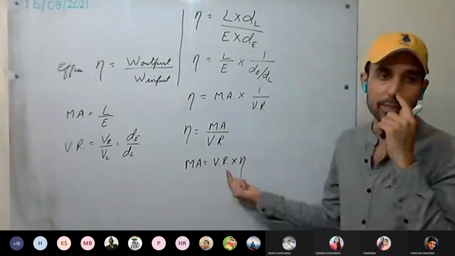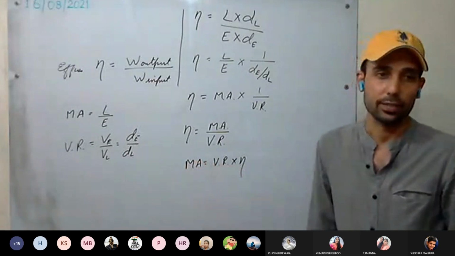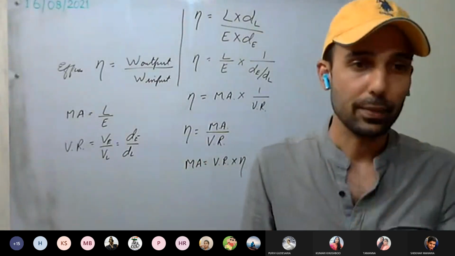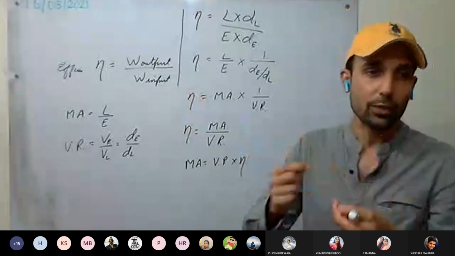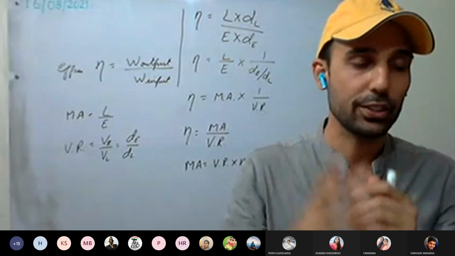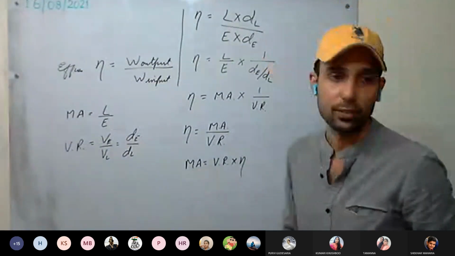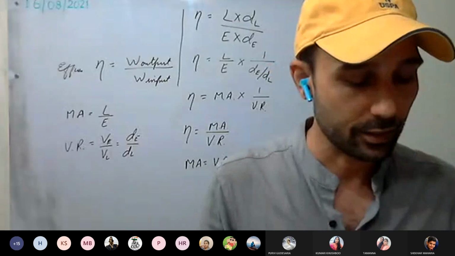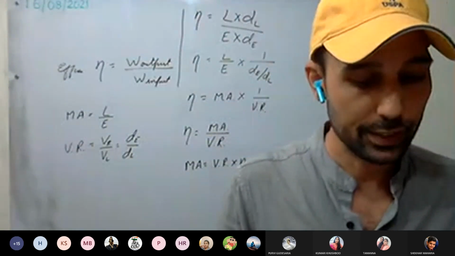But since our machine is not ideal, the mechanical advantage is always less than the velocity ratio. Due to friction, some energy is lost, or the moving parts are not rigid, or some deformation takes place in the moving parts, a little bit of deformation. Because of that, our efficiency is never equal to 1 in practical cases. So go through it once if you have any doubt. We have completed up to here.